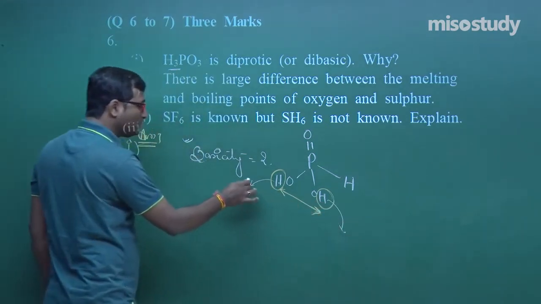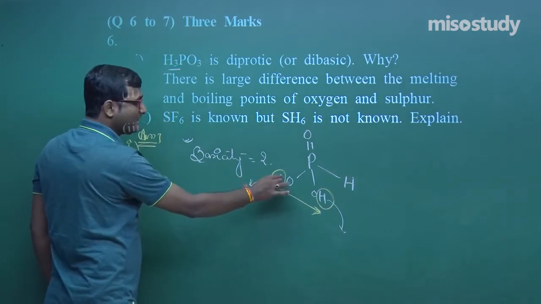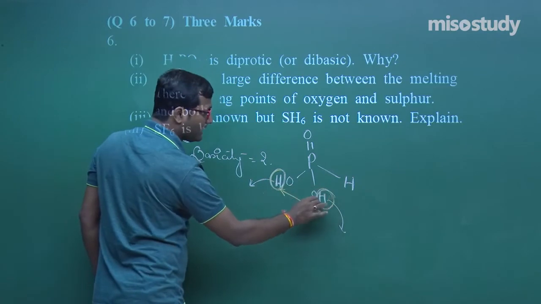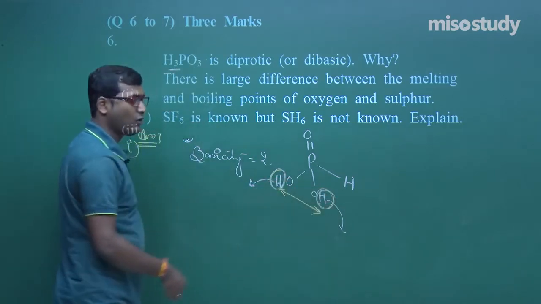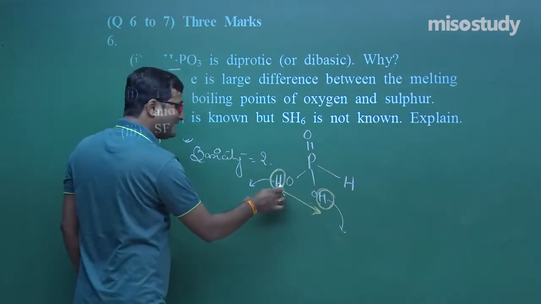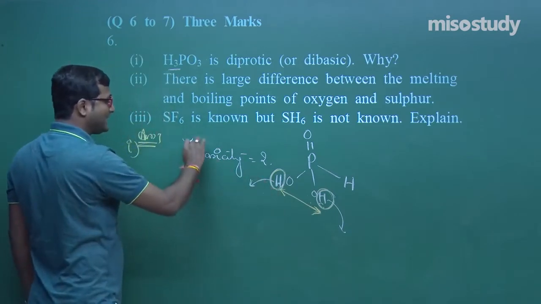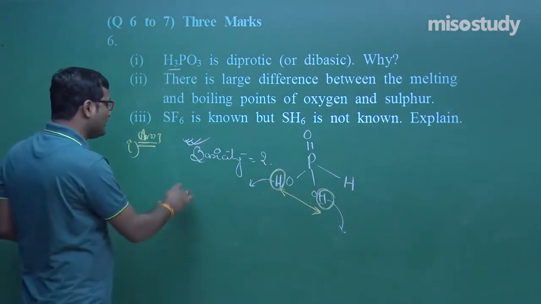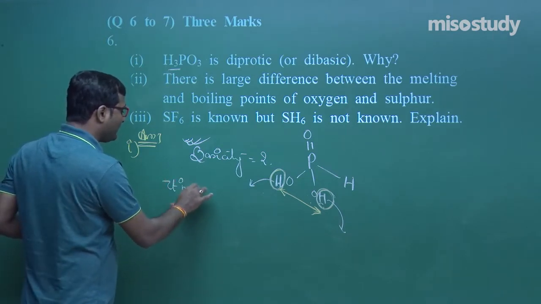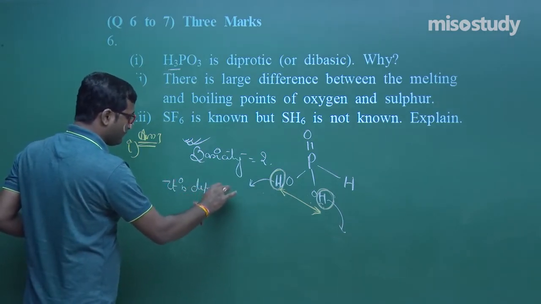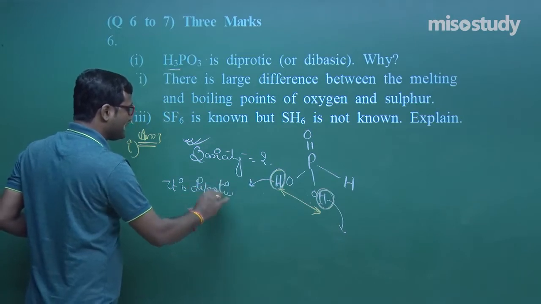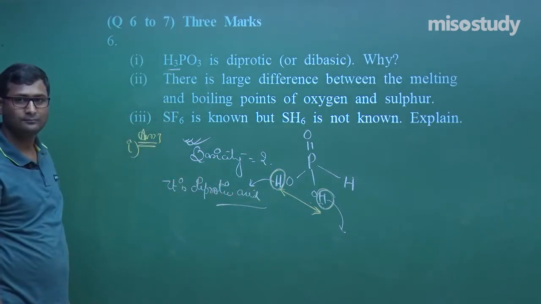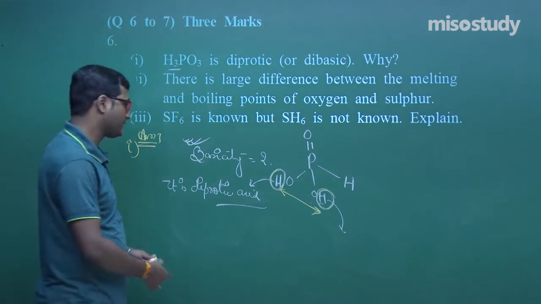Due to the polar hydrogen directly linked to oxygen, it can easily release these 2 hydrogens, that is, it has basicity 2. If it has basicity 2, then it is a diprotic acid, my friend. Again I am repeating, it is a diprotic acid. Yes sir, definitely this is the case.